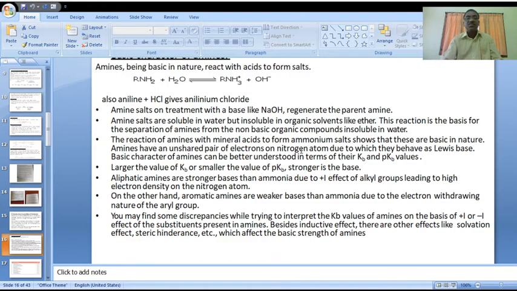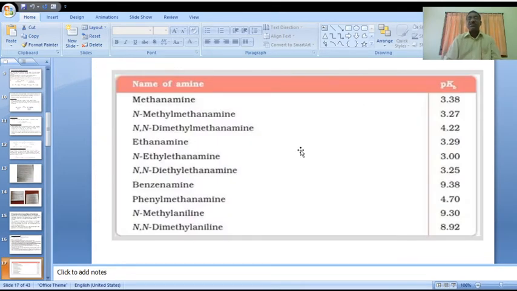Here please observe: the smaller the value of PKB, the stronger is the base. But here, aromatic rings, benzenamine and N-methyl aniline, exhibit higher PKB values. In that case, the aromatic basic character is less. If the PKB values are less, the basic character is automatically more.